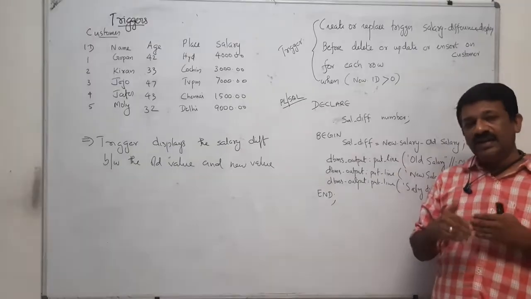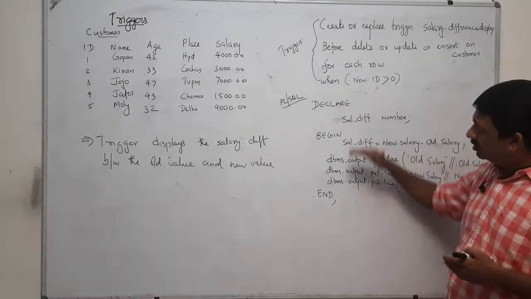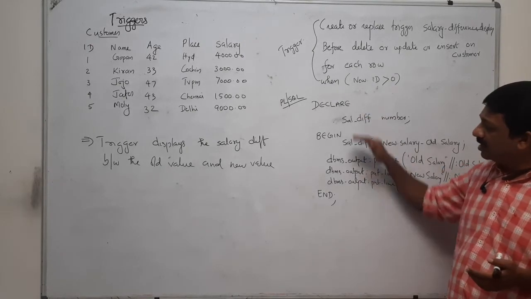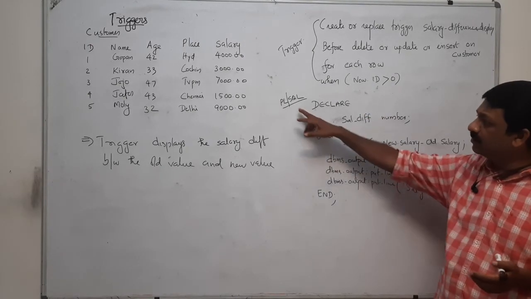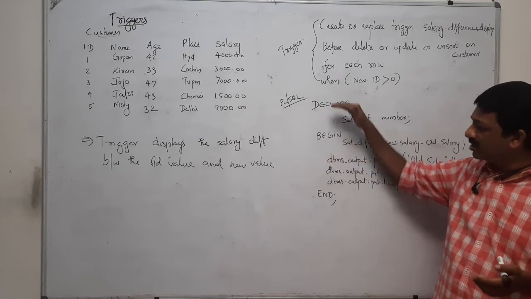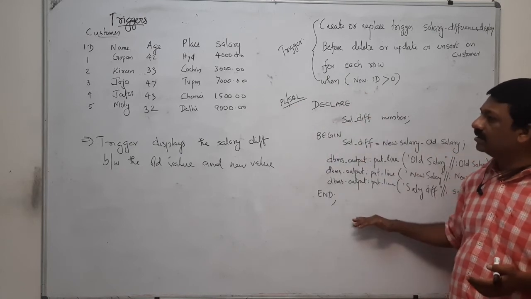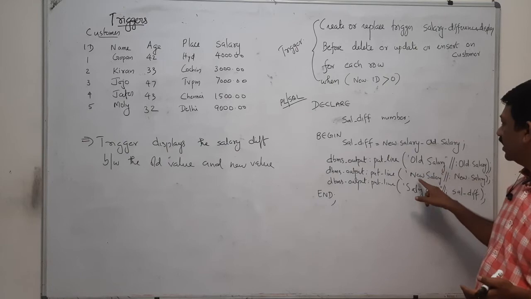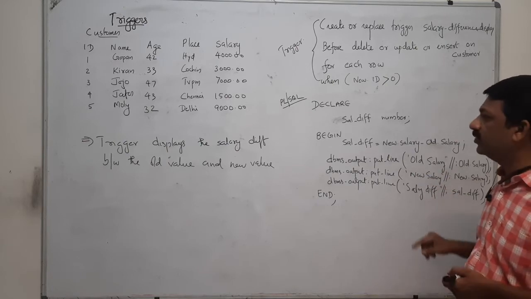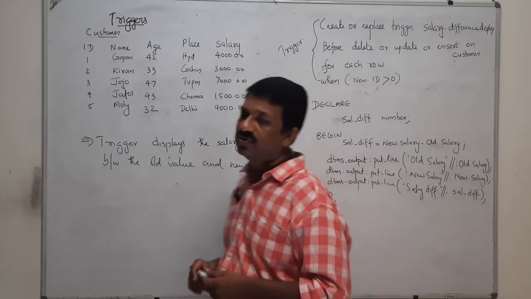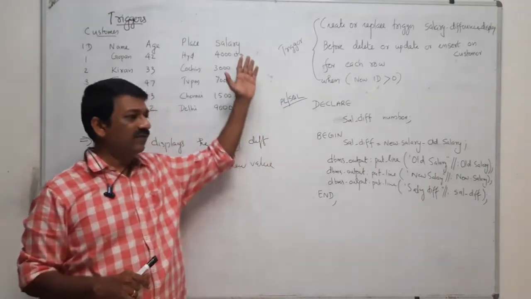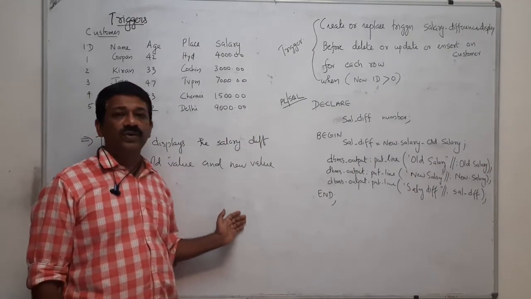If so, this is the PLSQL action it has to take, and it prints the old salary, the new salary, and the difference between them. This is the way you are going to execute a trigger.